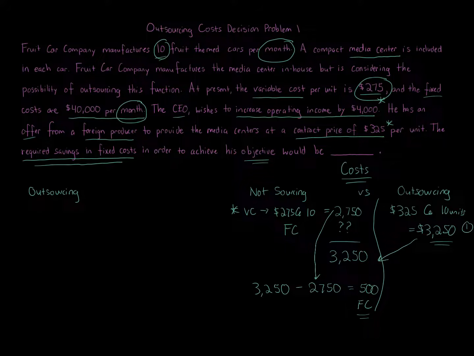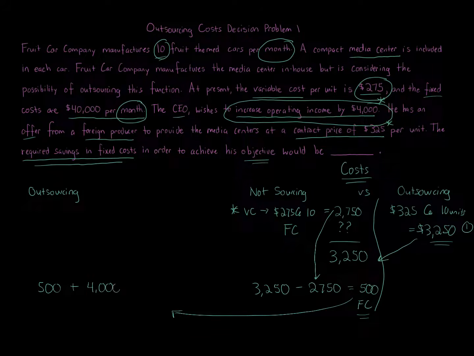Now, we're not done with the question. We need to consider the $4,000 of operating income, an increase in operating income of $4,000 by doing this. So we need to take the $500 amount in fixed costs plus the $4,000 target operating profit, and we get $4,500.